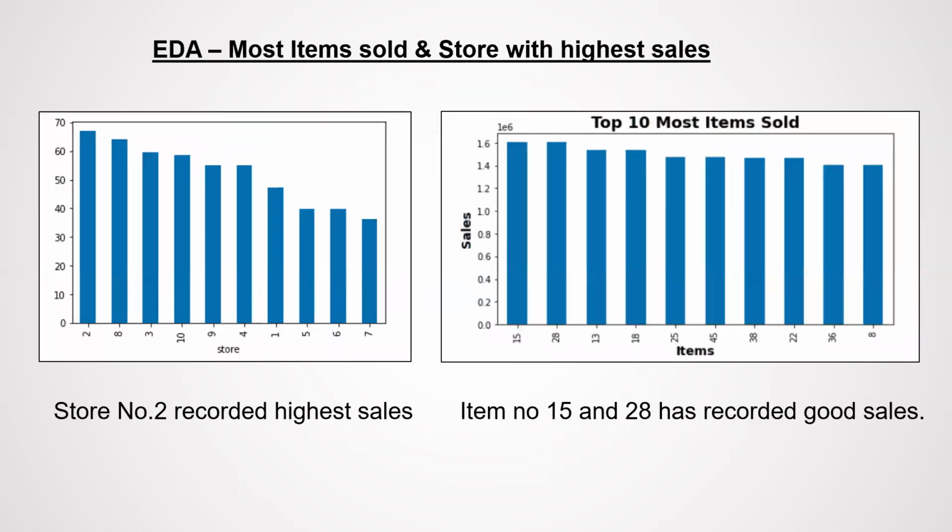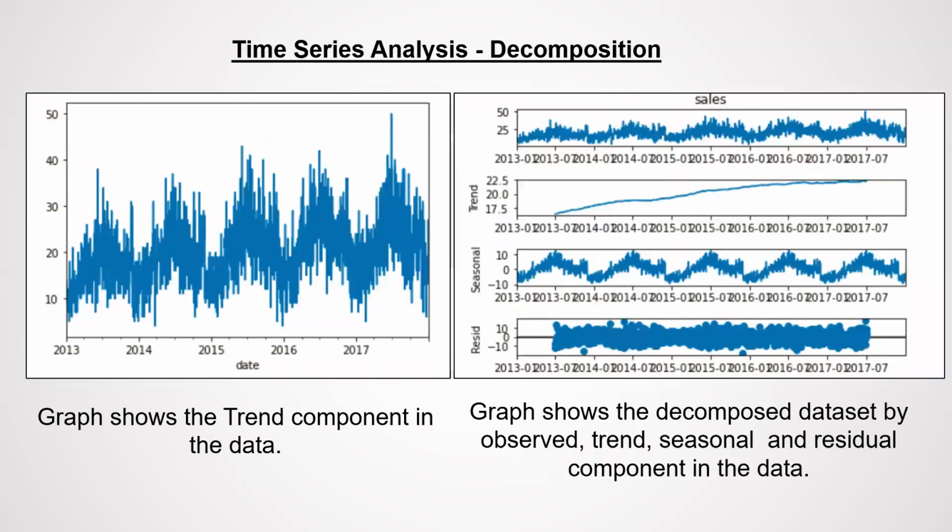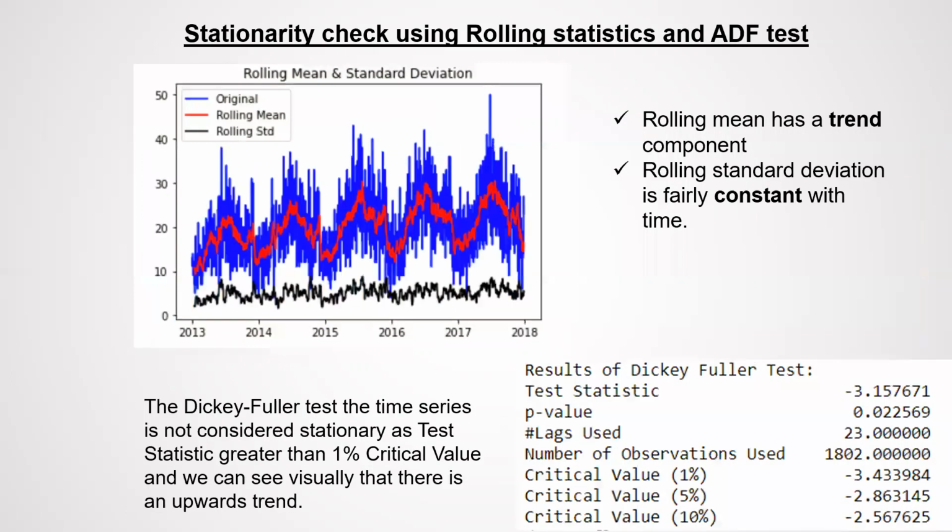EDA conducted on most sold items and store wise, we could see that the store location number 2 was recorded highest, and item number 15 and 20 has recorded very good sales. The time series decompositions graph shows the decomposed data set by the observed trend, seasonal, and residual component in the data set.